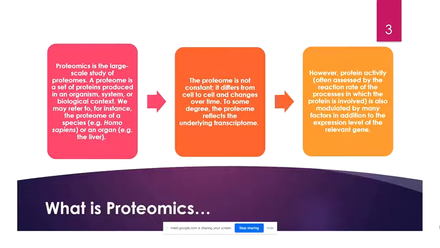Then why are we interested in this proteomics? Because generally the protein doesn't work alone. For example, suppose you are running a school or a college. Can that university, college or school be run by a single person? No, it can't, because there is one person who is the headmaster.